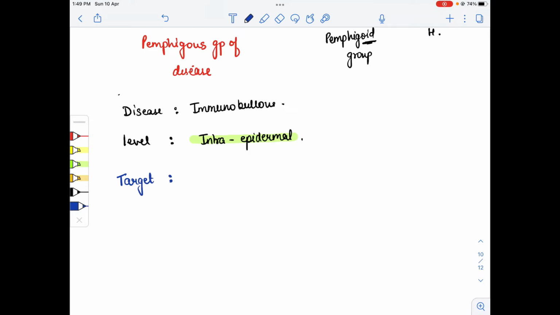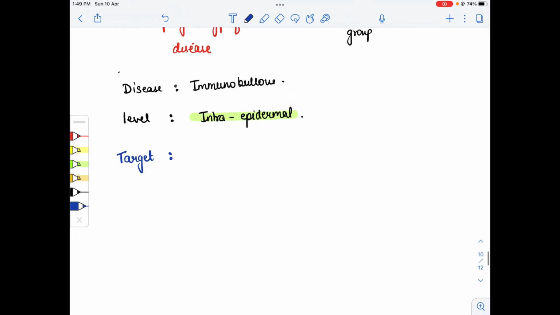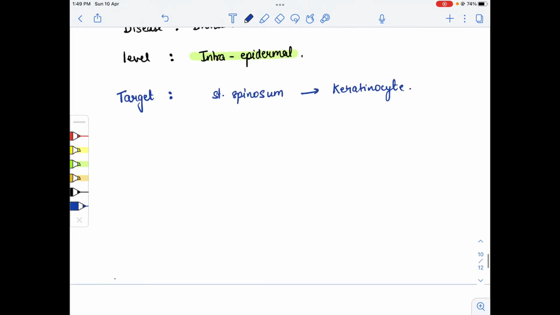Now the antibodies will attack which antigen? In the epidermis, in the stratum spinosum, we have the keratinocytes. All these keratinocytes adhere together with the help of desmosomes.